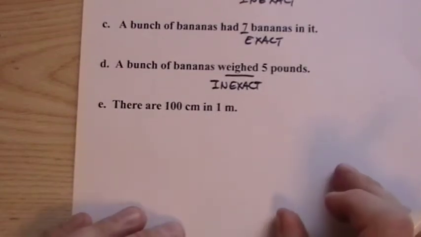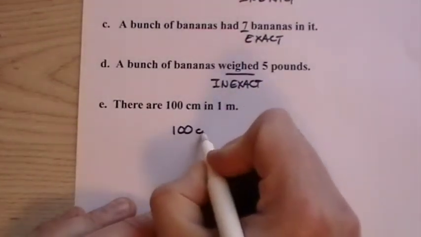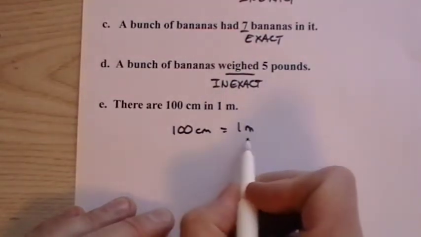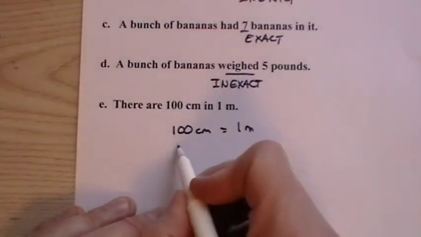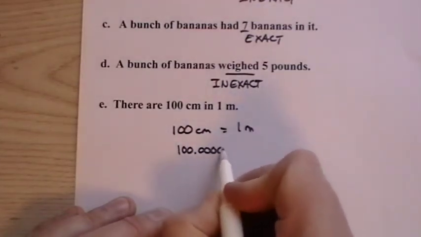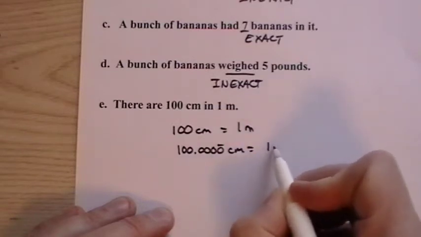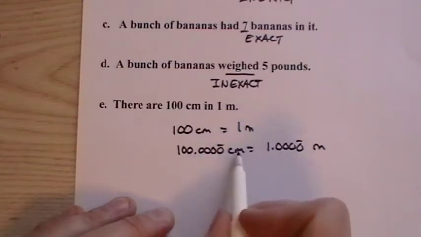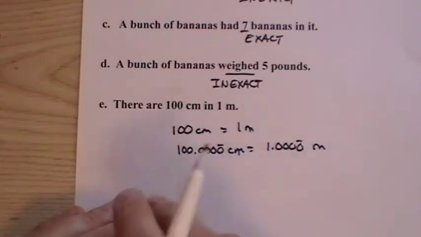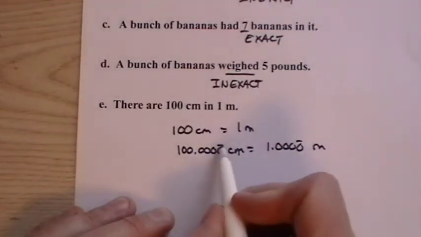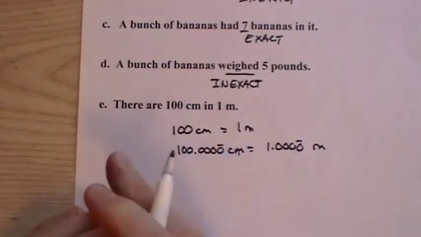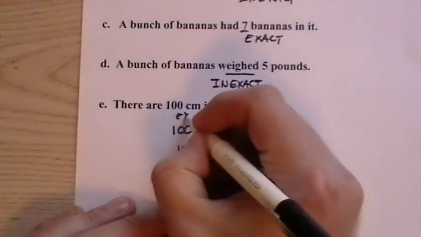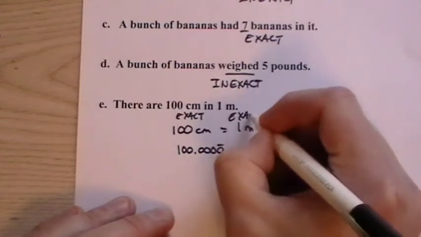There are 100 centimeters in 1 meter. So 100 centimeters equals 1 meter. That's a definition or a relationship that you set up between centimeters and meters that's exact. And in reality, we could write it like this and show that there's no end to the precision here. We know the relationship between centimeters and meters out indefinitely. We wouldn't put the bar here and just show the zeros, but you put them here. There's an endless number of zeros because it is exact. So both of these numbers in this definition are exact.